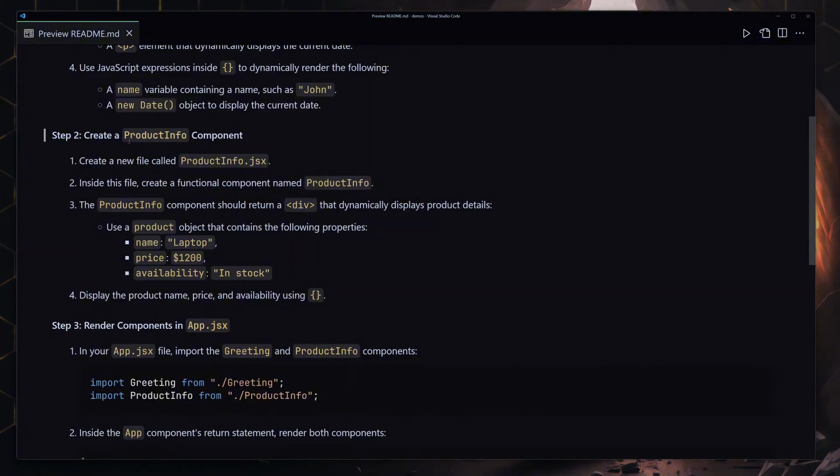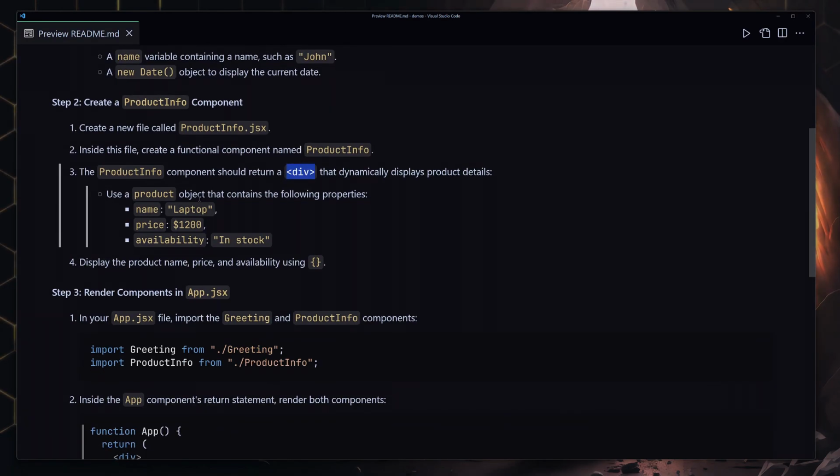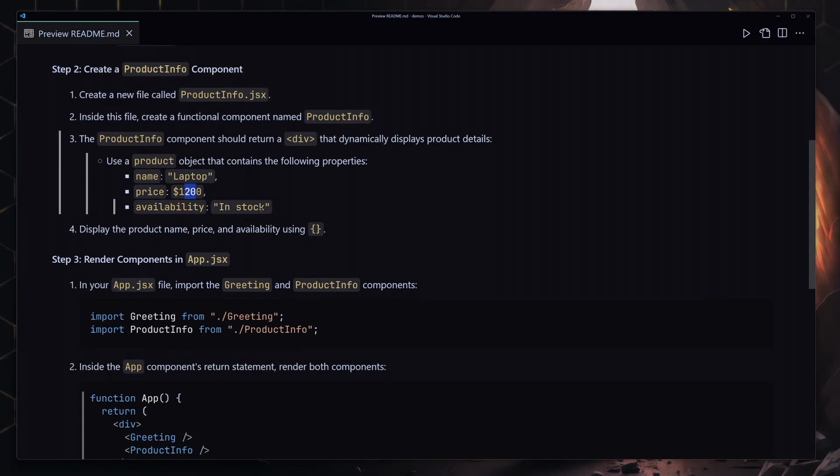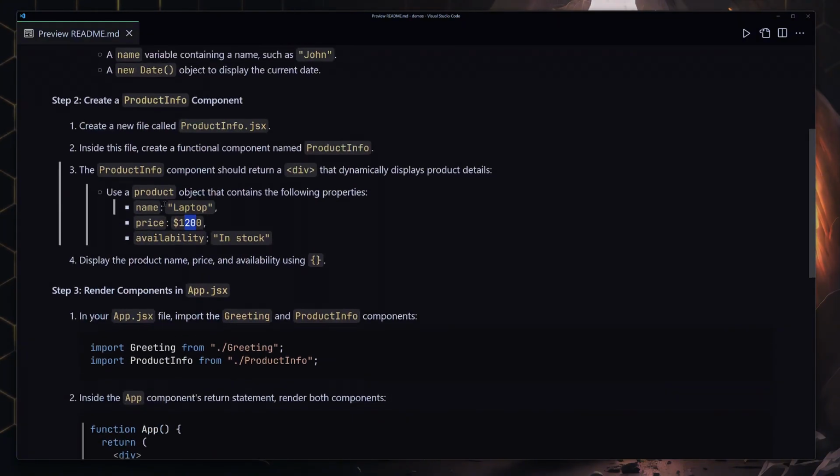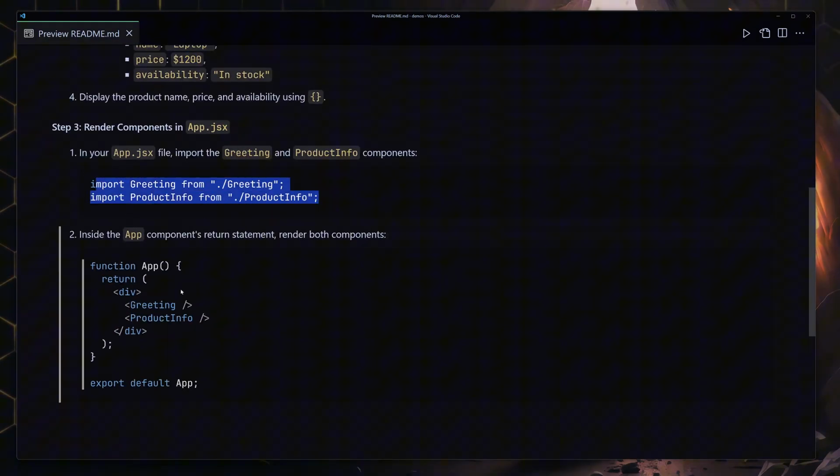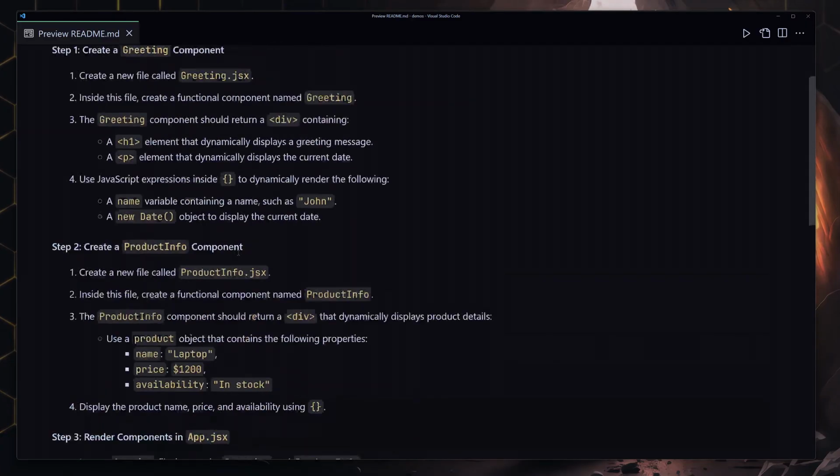Next you have to create a component with the name of ProductInfo, and inside that ProductInfo component you're going to be returning a div, and inside the div use the product object, in this case not just a product but the product object that contains the following properties: name will be set to laptop, price will be set to 1200, availability will be set to in stock. Once you do that, render your component in the app.jsx, and that's going to be it.